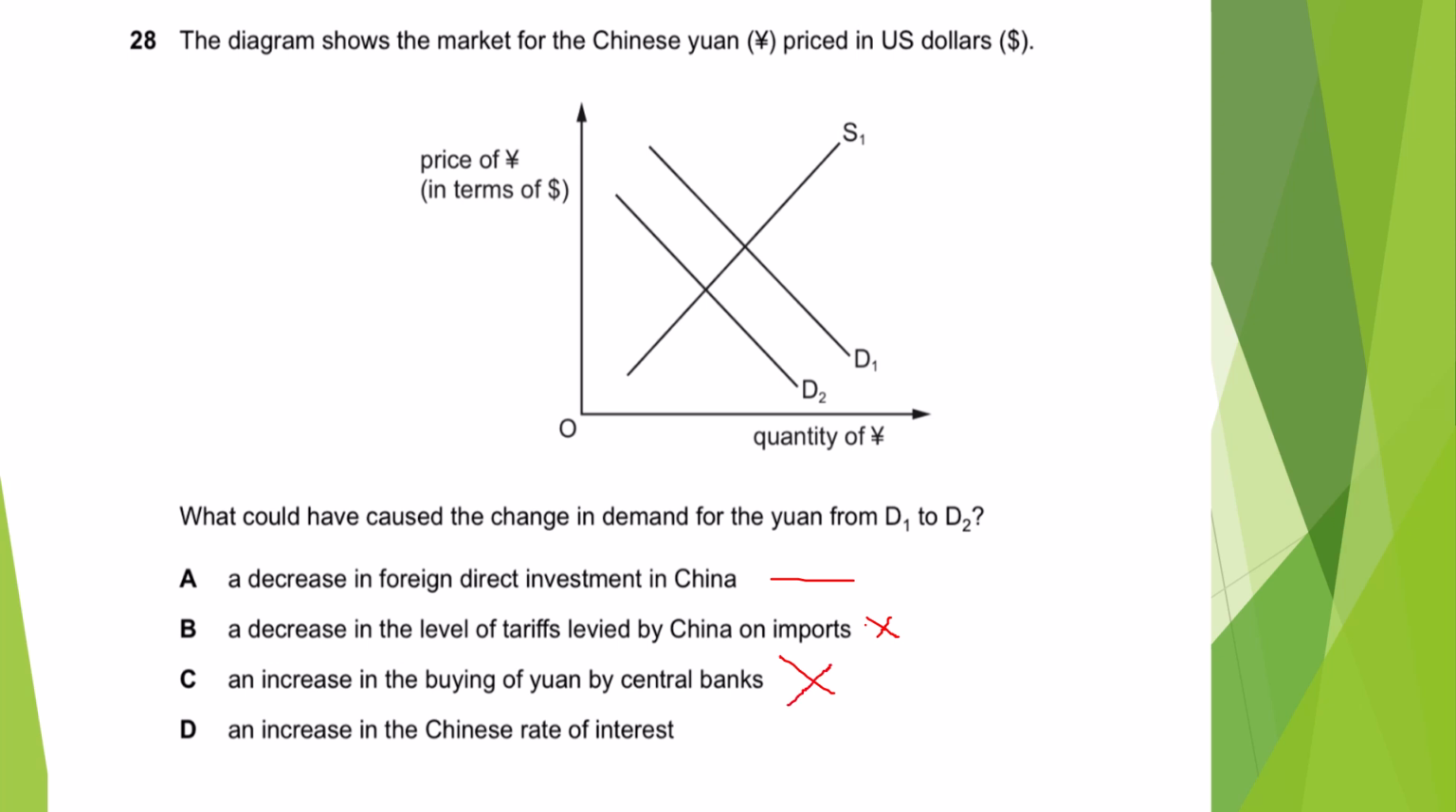If there is an increase in Chinese rate of interest, then it means they are going to be more borrowing. More borrowing means the demand is going to shift rightward, but here it is going to shift leftward. So yes, this is not going to be the part. Here buying yuan is also, demand is going to shift rightward, but here it is shifting leftward, right? So a decrease in foreign direct investment. Nobody wants to invest in China.